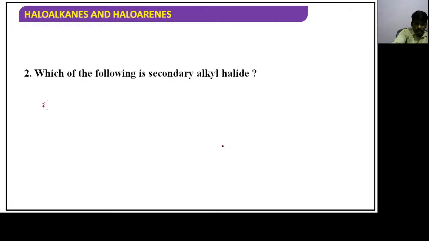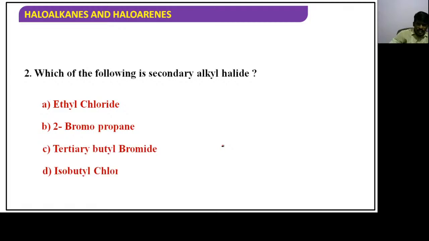I am giving the options. Get ready for it. Which of the following is a secondary alkyl halide? Means 2-degree alkyl halide you have to say. I'm waiting for your answers.